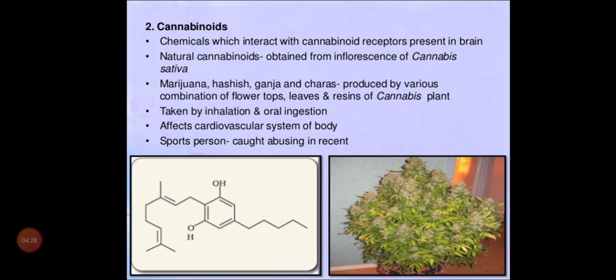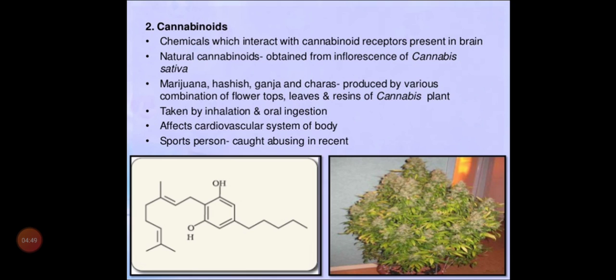Next we'll move on to the second category. The first category we learned was opioids. Under that, morphine, and one more that we learned, children, heroin. And the second category is cannabinoids.